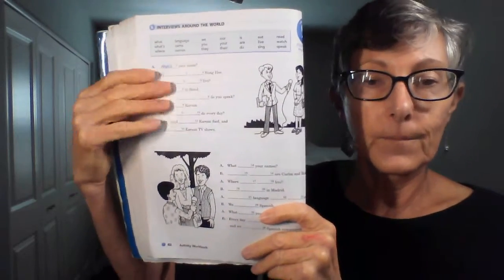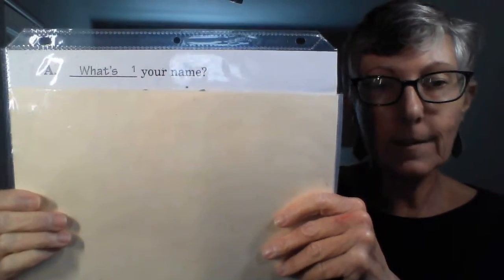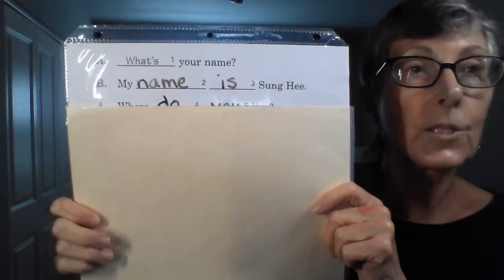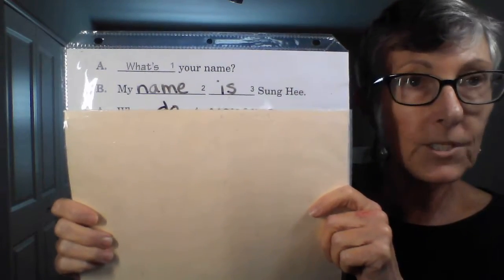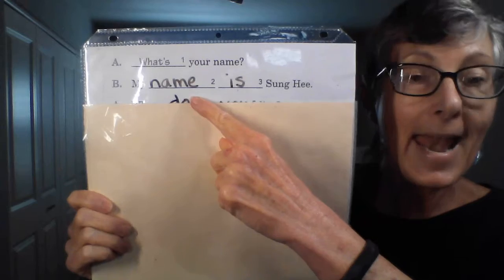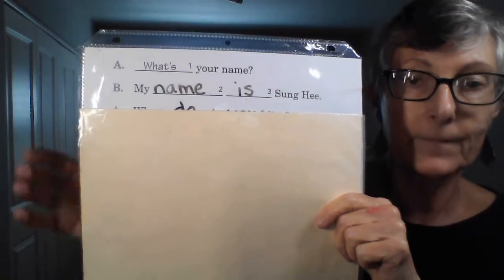So let us start with this one. Number 1 has already been done for us. And it's going to be what's. So the first one is, what's your name? And the answer is, my name is Sung-hee. My name is. So we need to do name is.